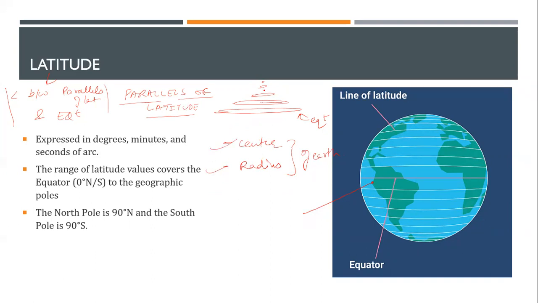So you can see the small circle. The small circle is above the equator. The center is over here, so there is no center relation here, right? And the radius also has reduced. So both the values do not suffice, and hence it is known as small circle.